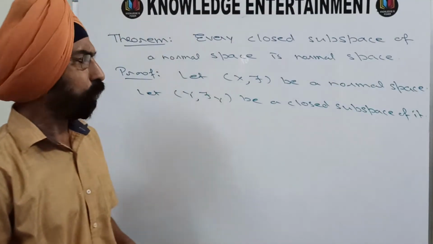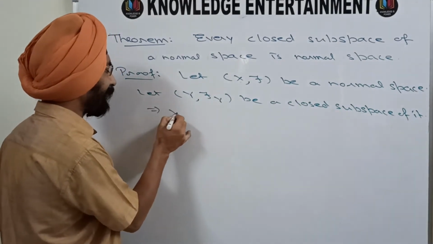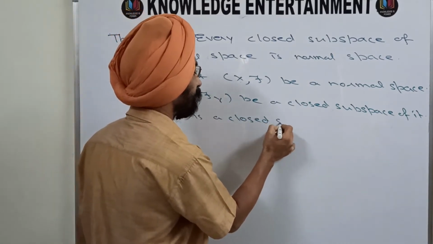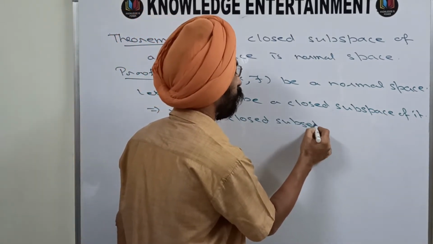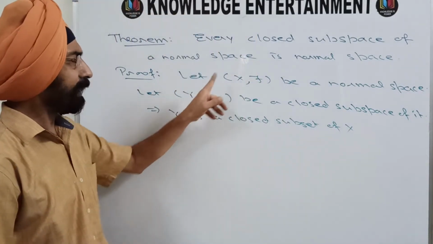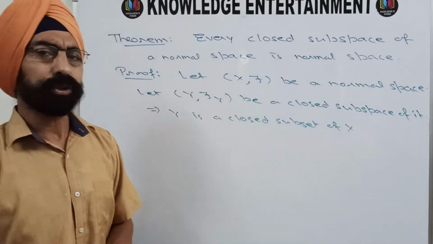Now (Y, tau_Y) is a closed subspace. That means Y is a closed subset of X. We have taken Y to be a closed subset of X, and now we will show that (Y, tau_Y) is also normal.